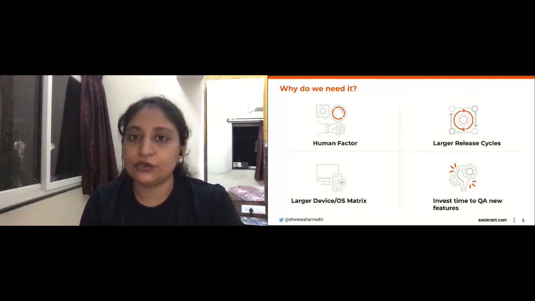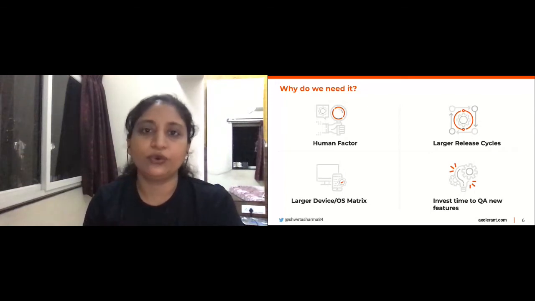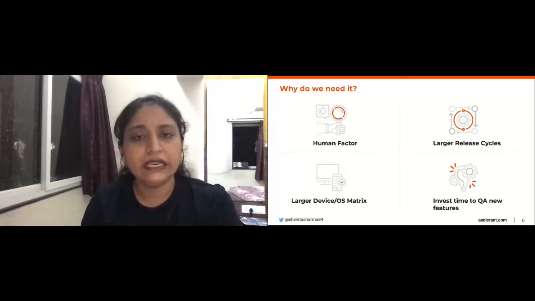And the last point is so important. Humans really should be investing their time in testing the usability of the application, checking the functionality of the application, and so many other things which a human can test, and leave all the repetitive tasks to tools.